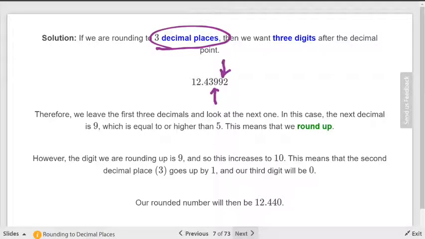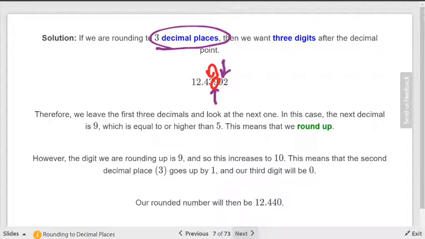So that we're eating any number from 5 or above. So that means I'm going to round what? Up, which means add 1 to the number in front. Well, if I add 1 to this 9, what's it going to become? 10. So that is actually going to then add 1 to that number, right? So be careful about that.